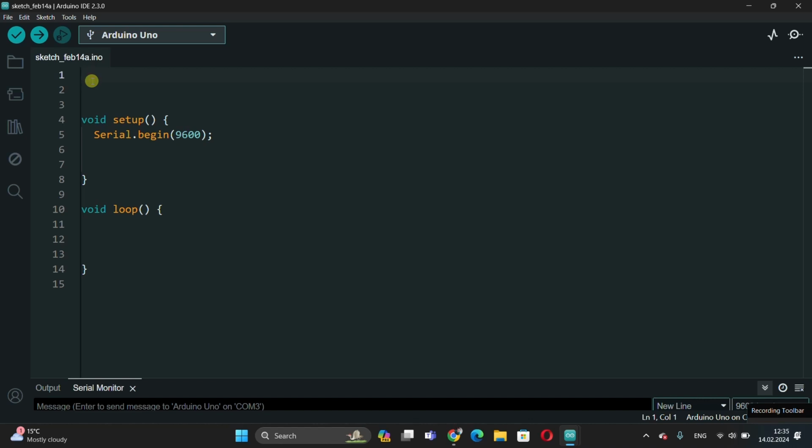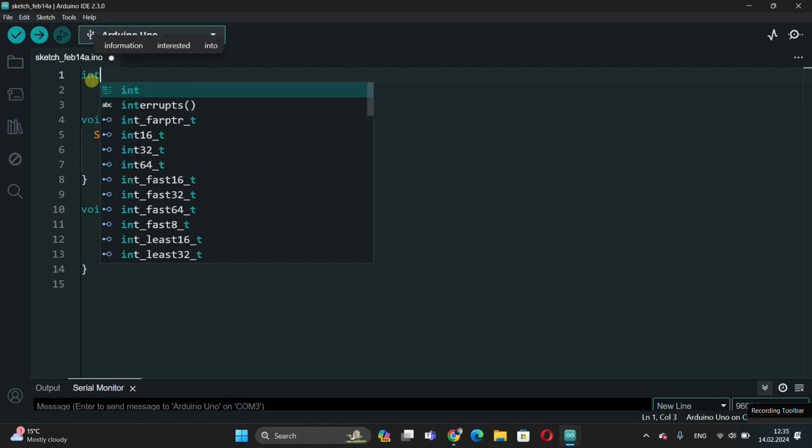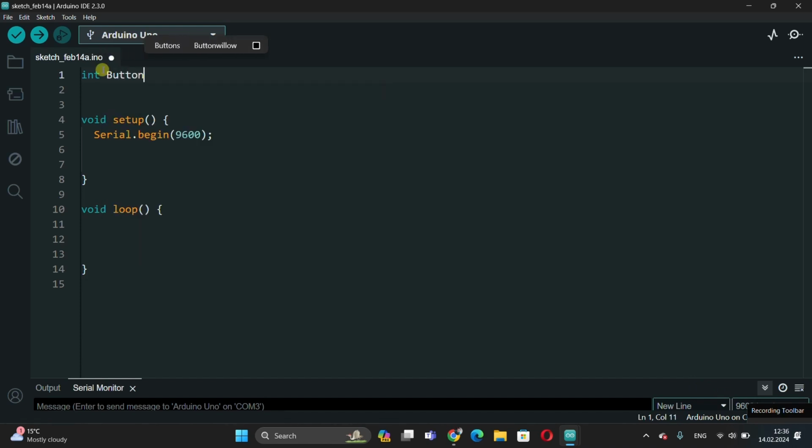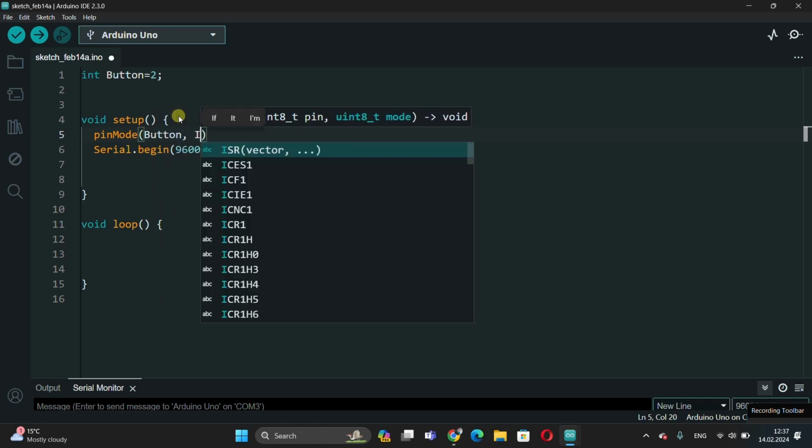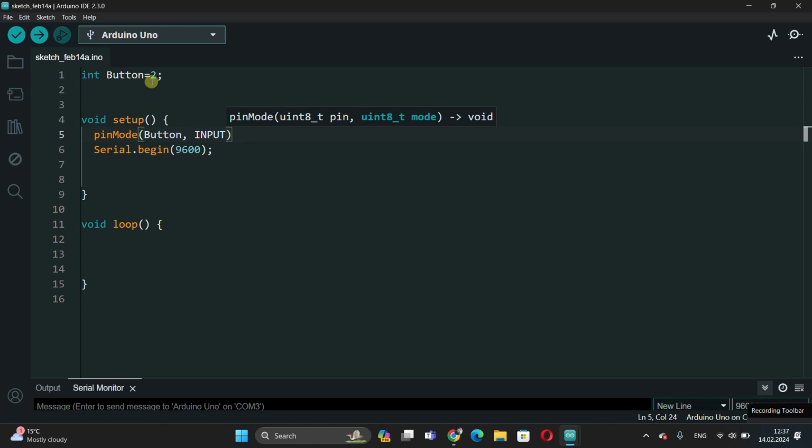By typing int, we indicate that we want to define. Since I am using a push button in the circuit, I call the pin button. So when I write a code connected to the button, the Arduino will know that this code applies to pin 2. It is enough to write button equals 2. Then we define the pin in void setup. We assign pin number 2 as input pin. We can also write 2 inside the parenthesis. It is the same thing.